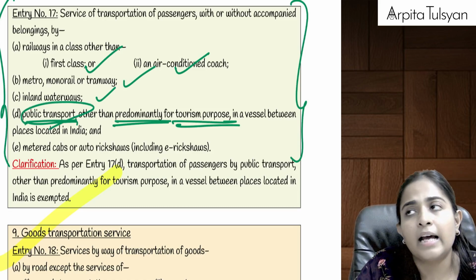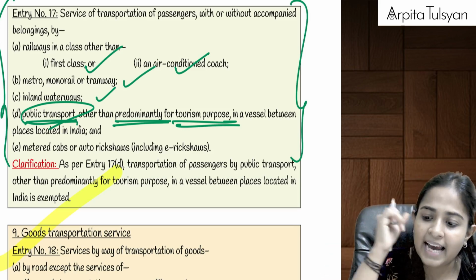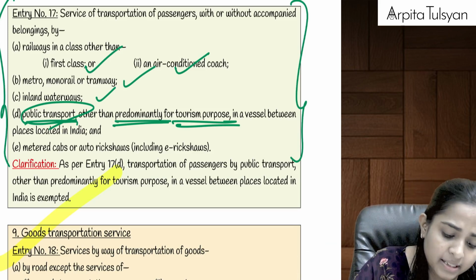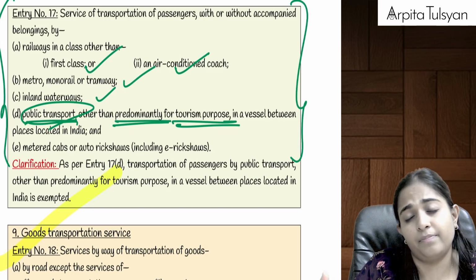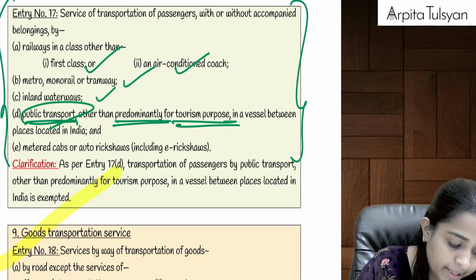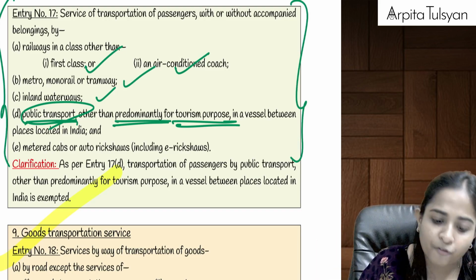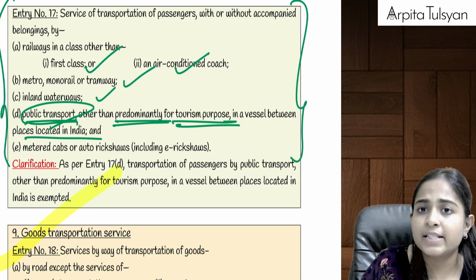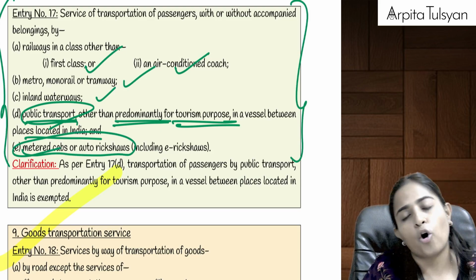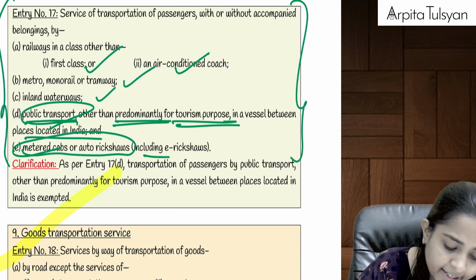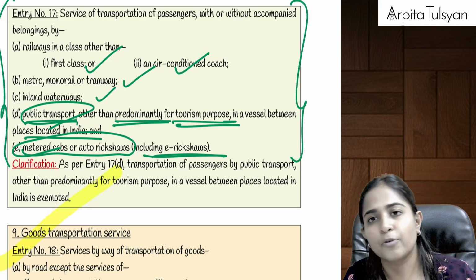Let's say in Andaman and Nicobar Islands, from one island to another island, you compulsorily have to travel by ship only, right? So that is not for tourism purpose. People travel from one place to another for work also. So even that is going to be totally exempted from GST. And metered cabs or auto rickshaw, including e-rickshaw, if we are traveling by this, then also it is going to be exempted.